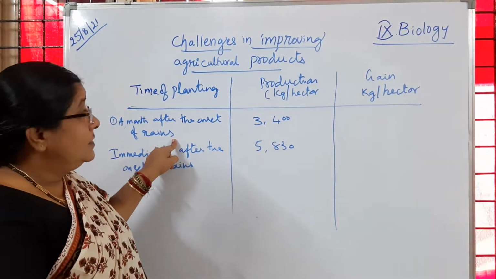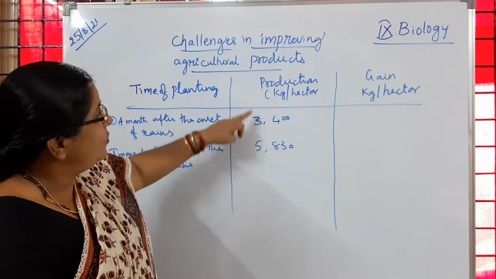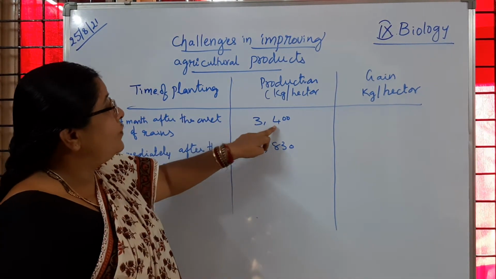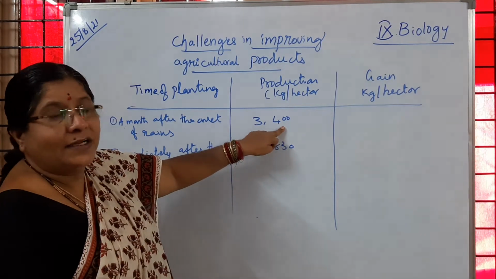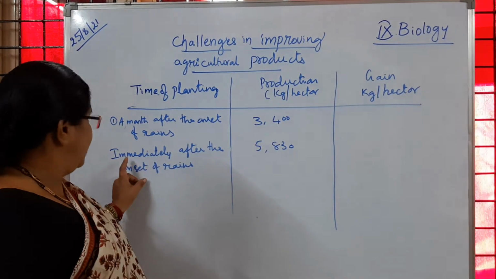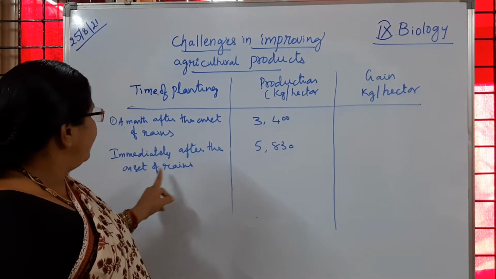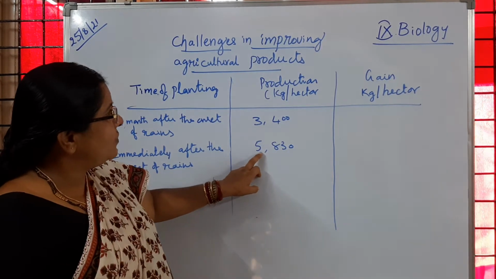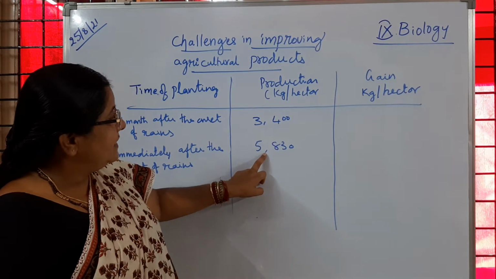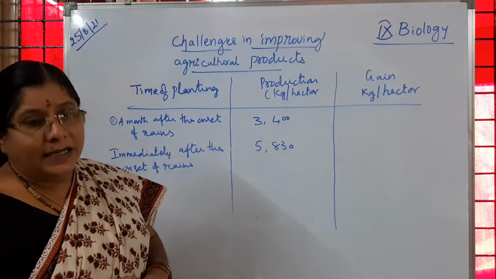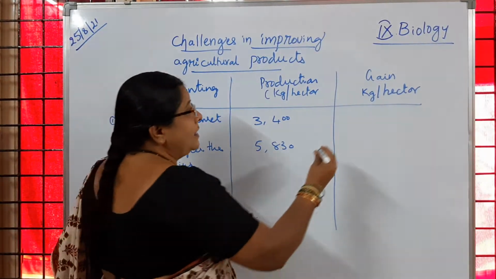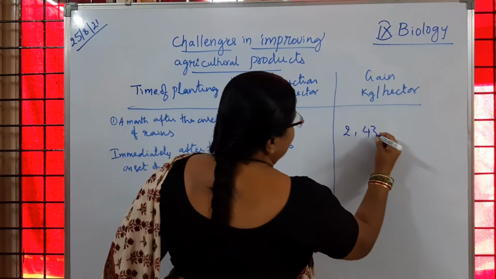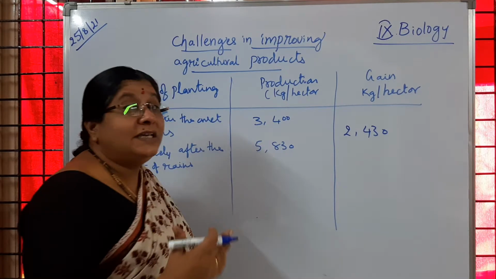So how much production of grain did we get? 3,400 kg per hectare the farmers got. Immediately after the onset of rains, how much production was observed here? That is 5,830. So what is the gain here? 2,430 kg per hectare. That much gain we observed.